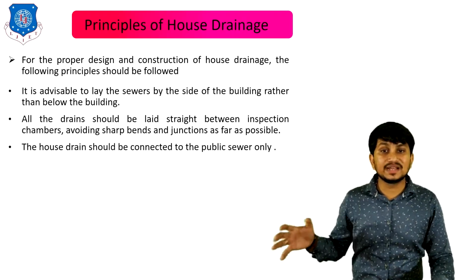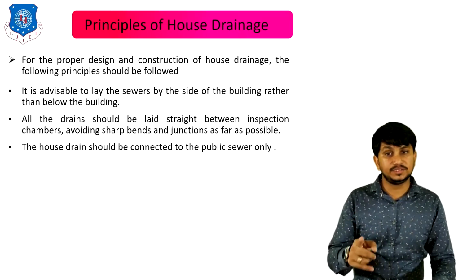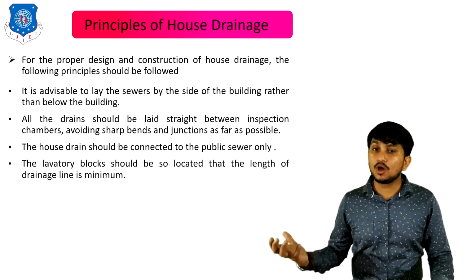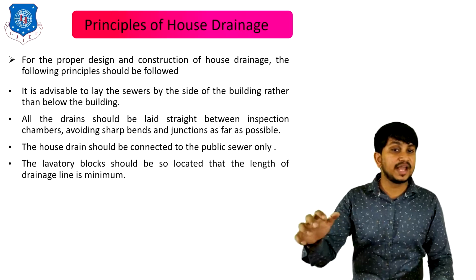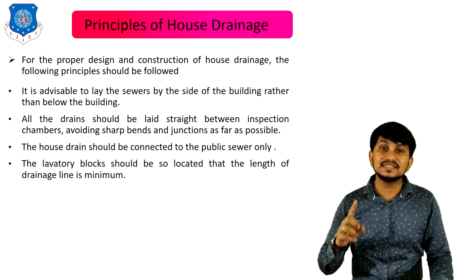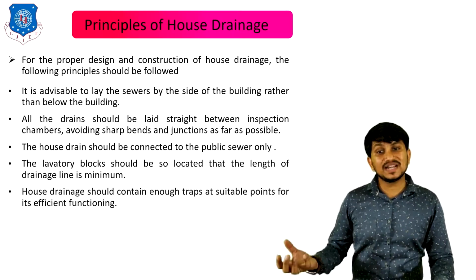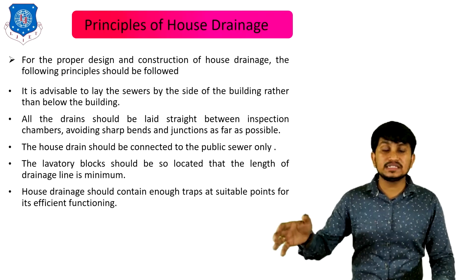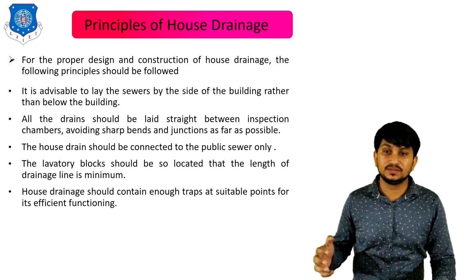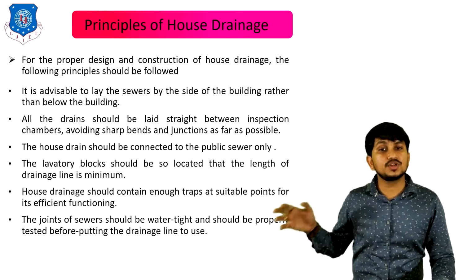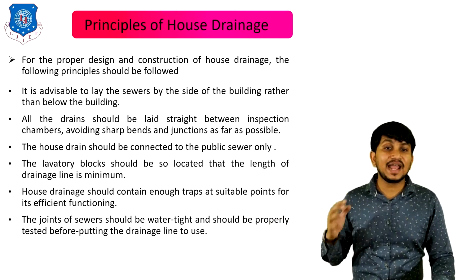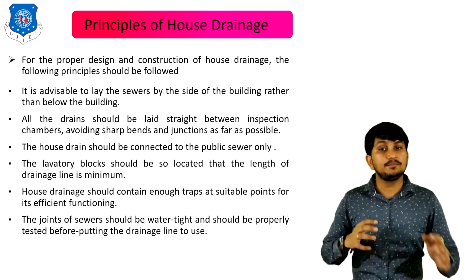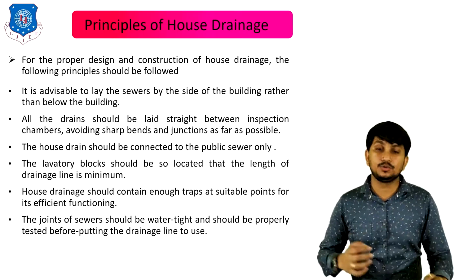The house drain should be connected to the public sewer only. The lavatory blocks should be so located that the length of the drainage line is minimum. The house drainage system should contain enough taps at suitable points for its efficient functioning.